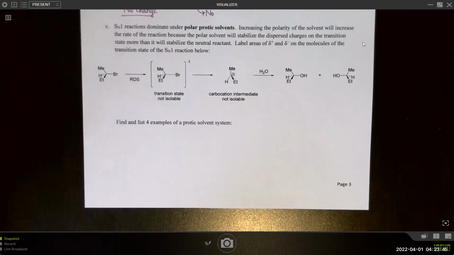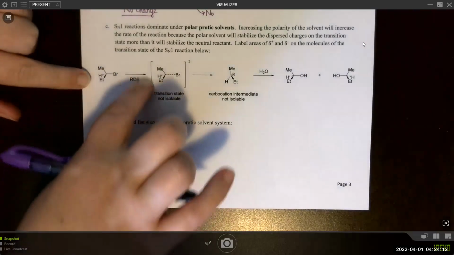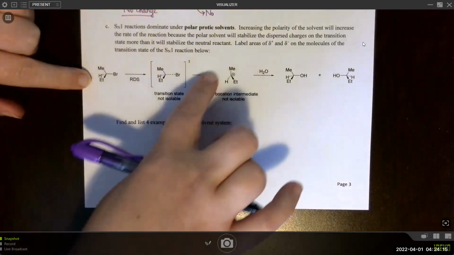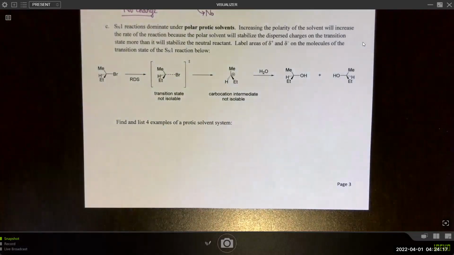Okay, SN1 reactions dominate under polar protic solvents. Recall that's a difference from SN2, which were better under polar aprotic solvents. Increasing the polarity of the solvent will increase the rate of the reaction because the polar solvent will stabilize the dispersed charges on the transition state more than it will stabilize a neutral reactant. So it's not stabilizing this so much as it is stabilizing transition states and intermediates, lowering the energy pathway to get there.